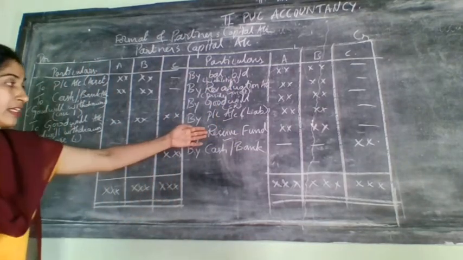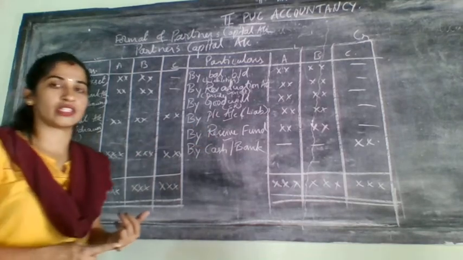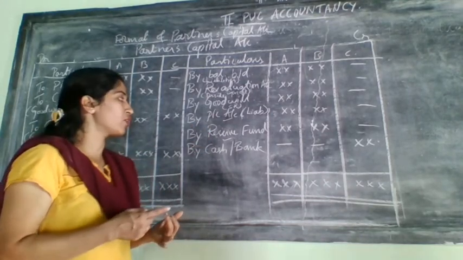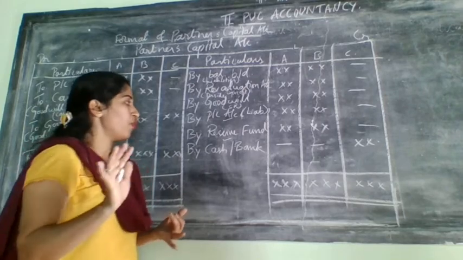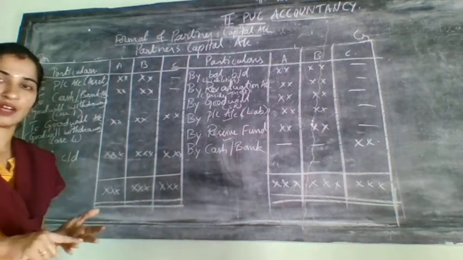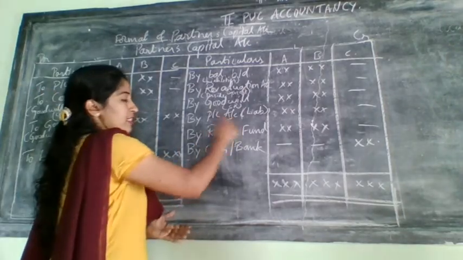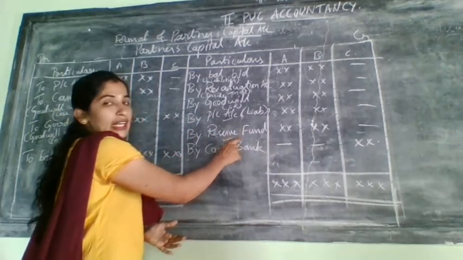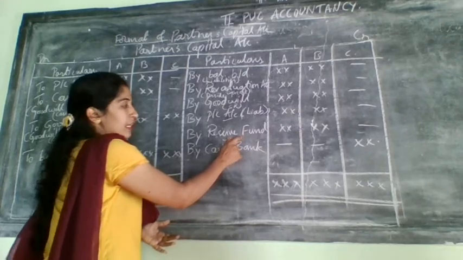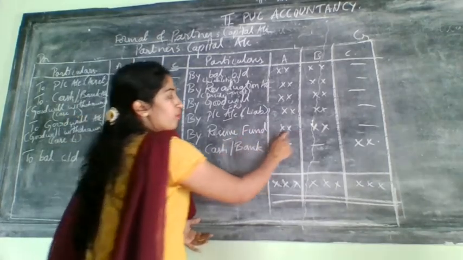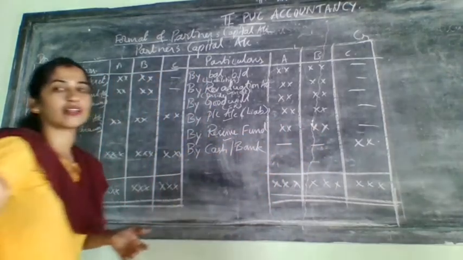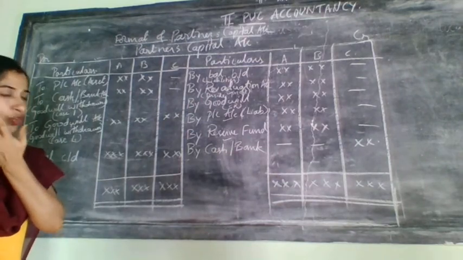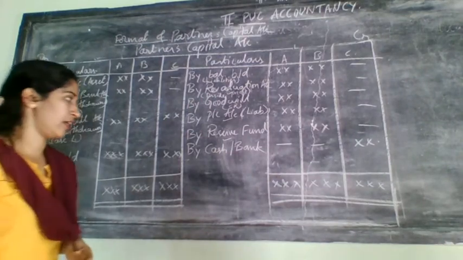Reserve fund, another name for reserve fund, they may give you as general reserve or they may give you just reserve. So whatever they give, reserve, reserve fund or general reserve, everything is considered reserve fund only, and that should come on the credit side of the partners capital account, and that too only for the 2 old partners, and you need to distribute that amount in their old ratio.